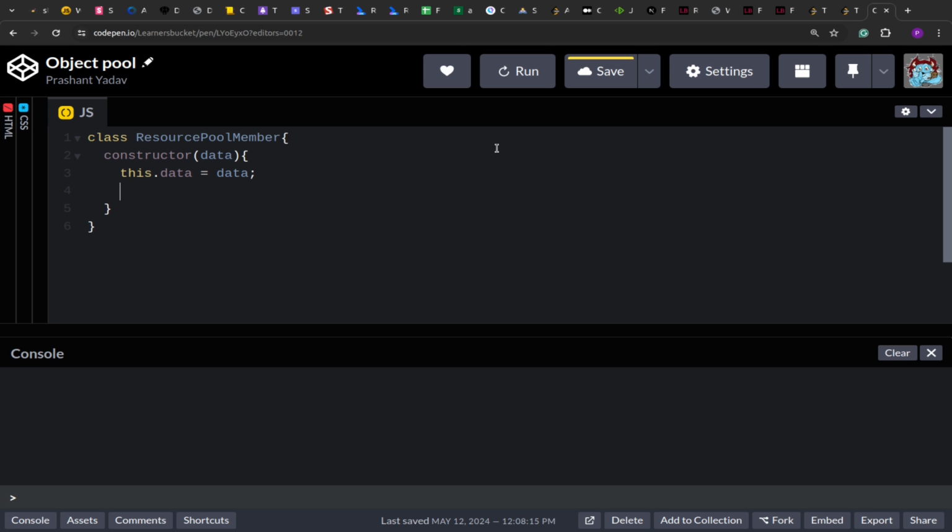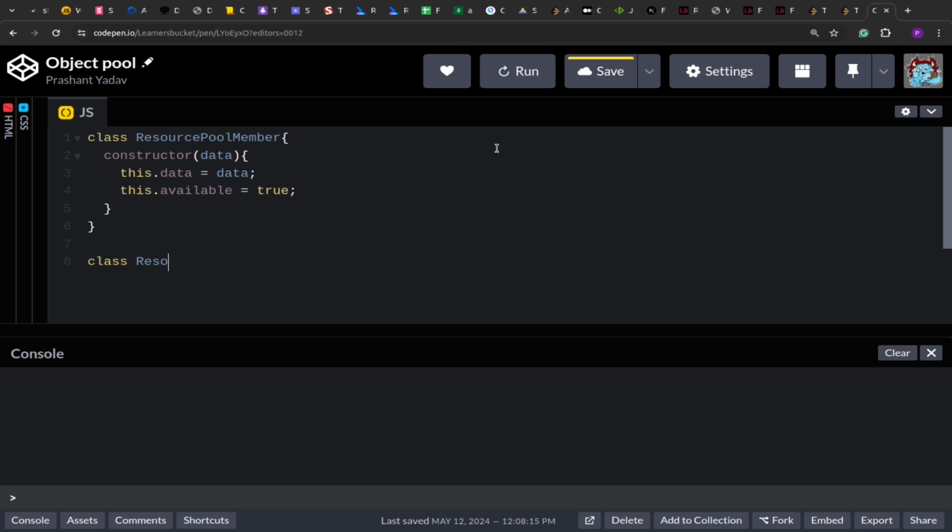We are accepting the data externally because the resource pool object works as a kind of middleware: it only manages the pooling of the objects, not the data of the object. So we externally accept the object's data and store it, along with its availability, whether it is available or not. Initially, by default, it will always be available.